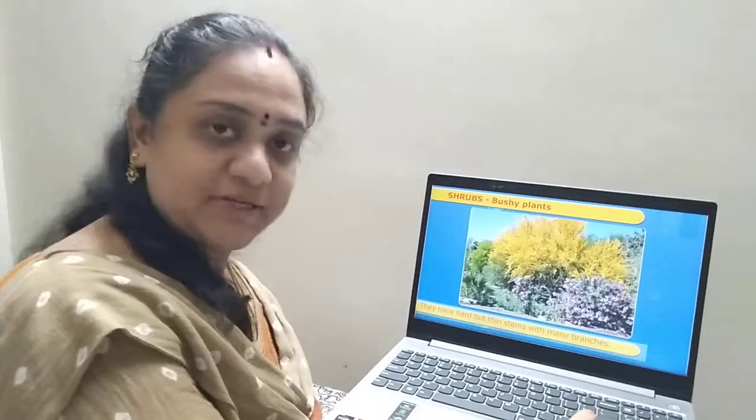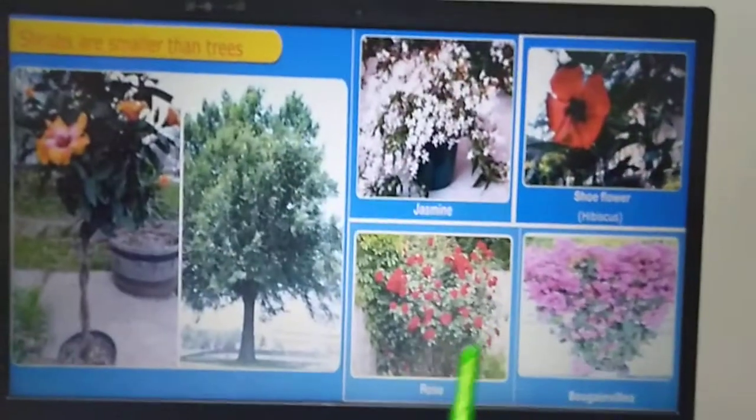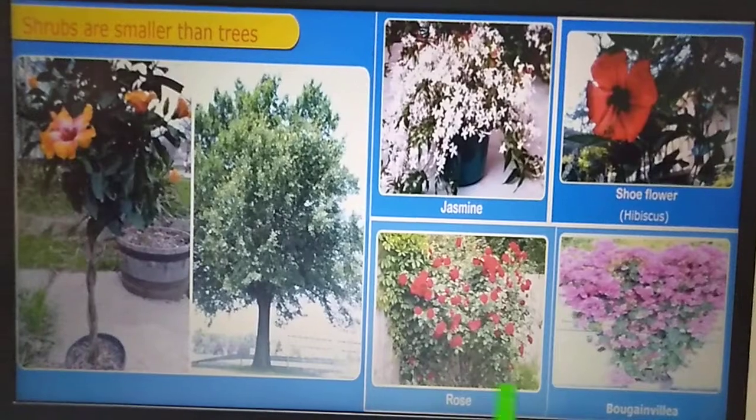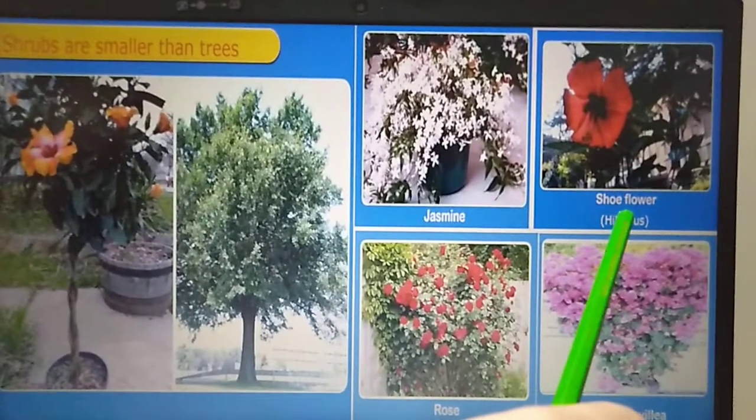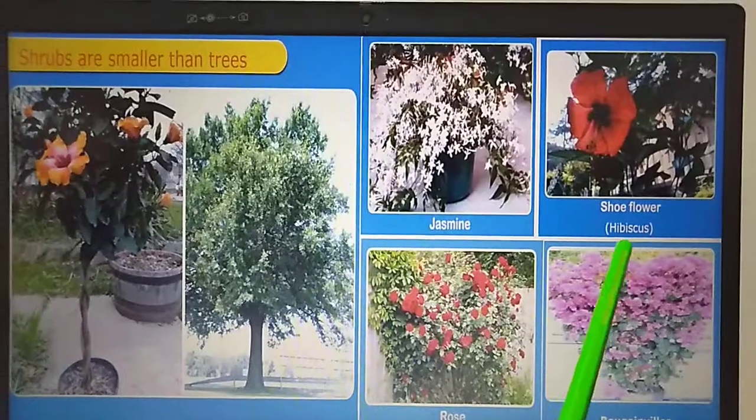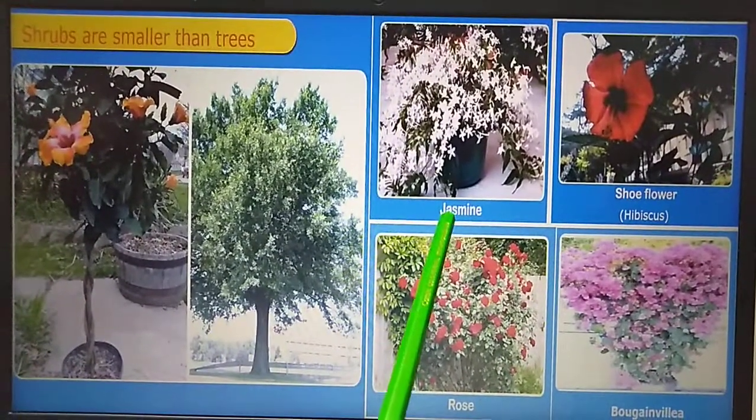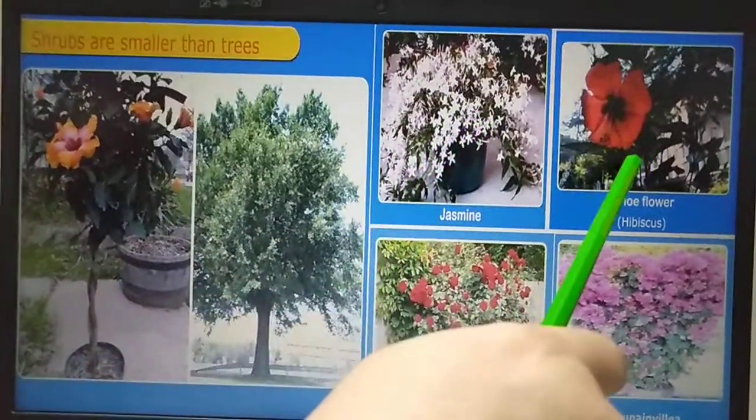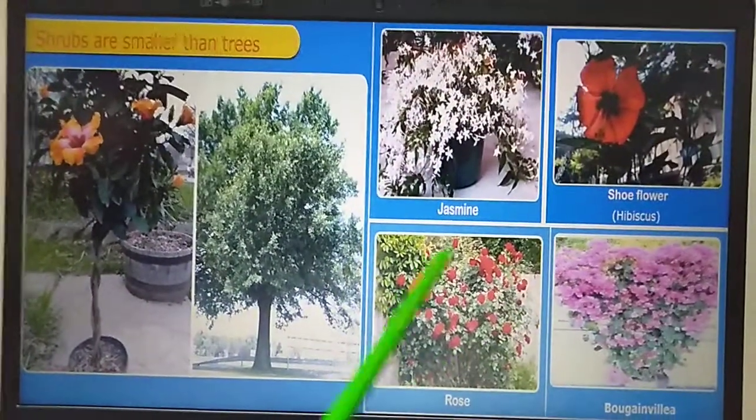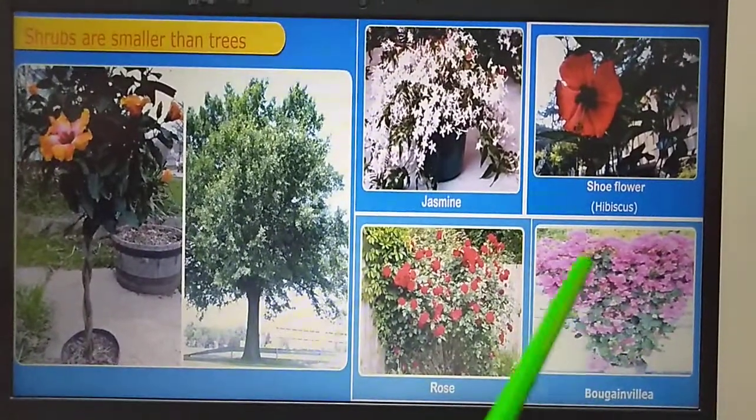Shall we see the other pictures, children? Yes, these are the most common shrubs which we find in our surroundings. Okay, jasmine, shoe flower, it is nothing but hibiscus, rose, bougainvillea. Can you see this, children? Jasmine plant, how it is closely arranged. And hibiscus, rose, this is called close arrangement. See this bougainvillea plant, how this is closely arranged?